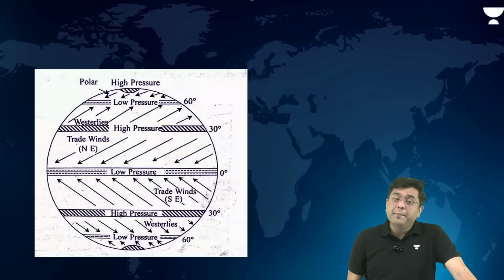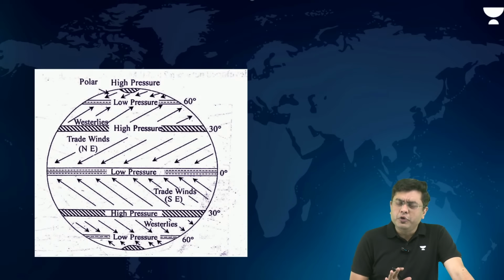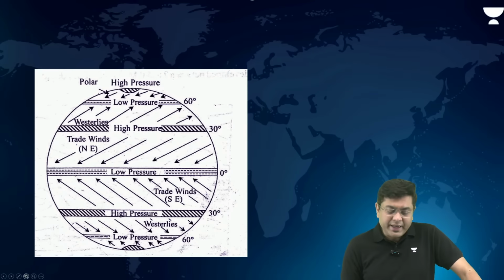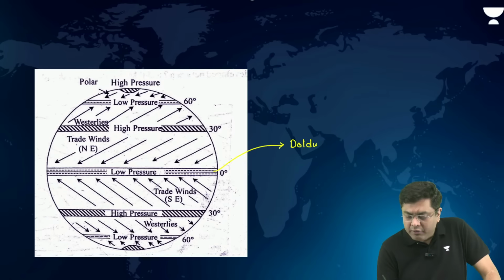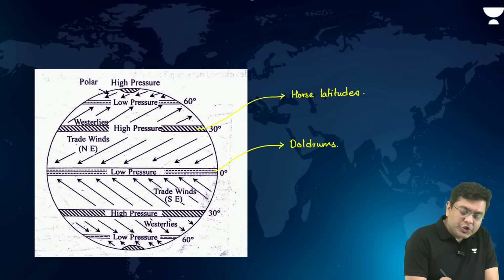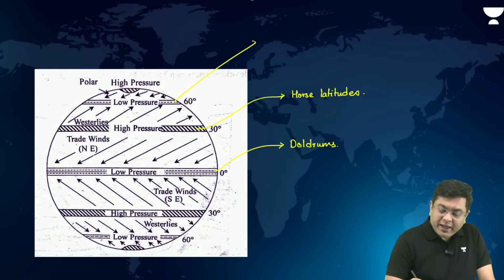Now here, this should not confuse you in terms of the wind pattern. These are basically the winds that you observe driven by the pressure belts which are generated. This is what are known as the doldrums because of the lack of horizontal wind movement. This is what is known as the horse latitude. Keep in mind one thing, these two, this one and this one, are your dynamic pressure zones.